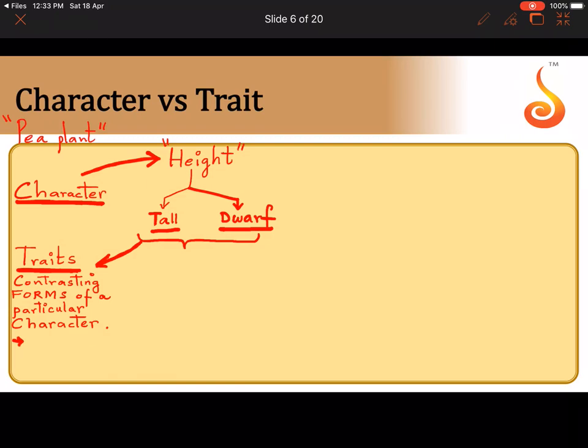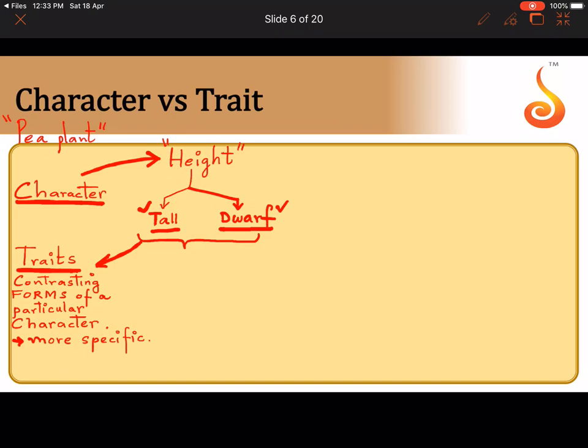Trait is more specific. So it is more specific in description, but character gives you a broader meaning. If you say character height, you're not saying which height you're talking about. But if you say tall and dwarf, you're saying exactly what height or what particular character you're speaking about, isn't it? So now think and tell me, how are tall and dwarf related to each other?